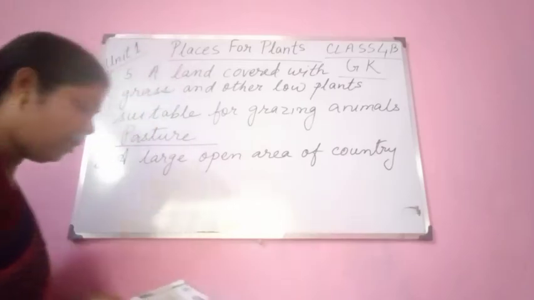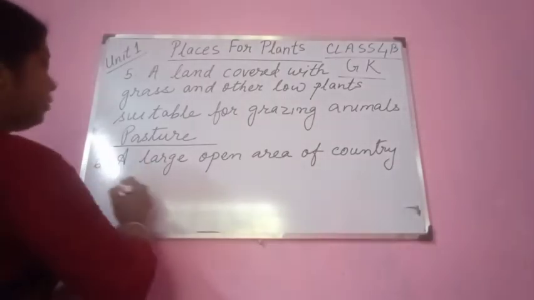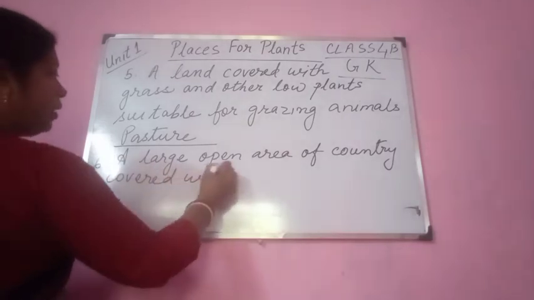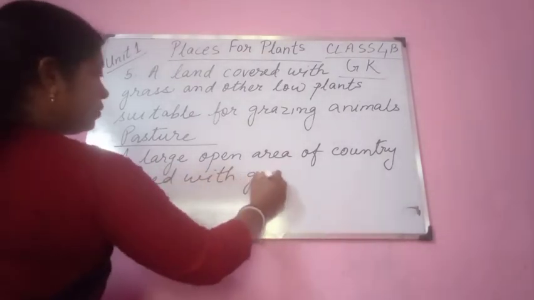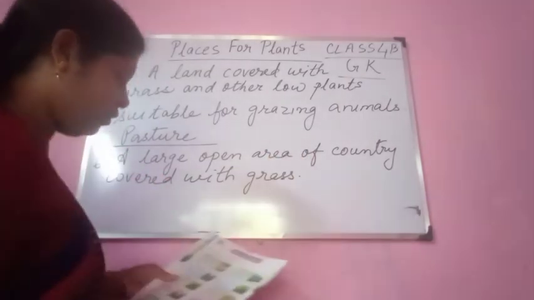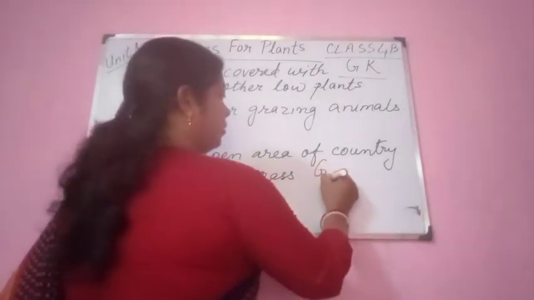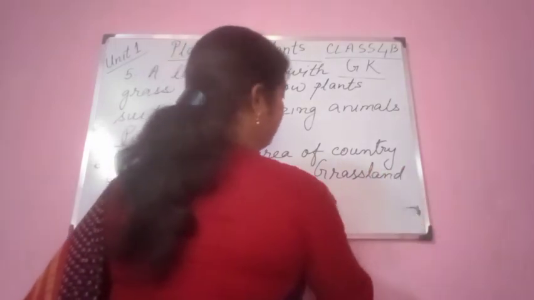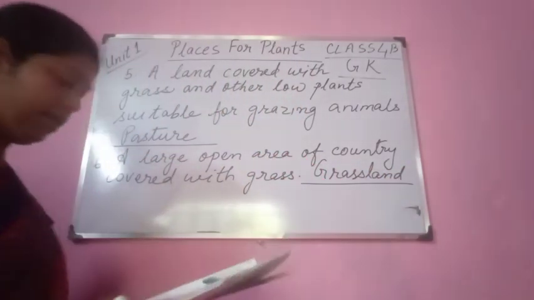A large open area of country covered with grass, that is known as grassland.